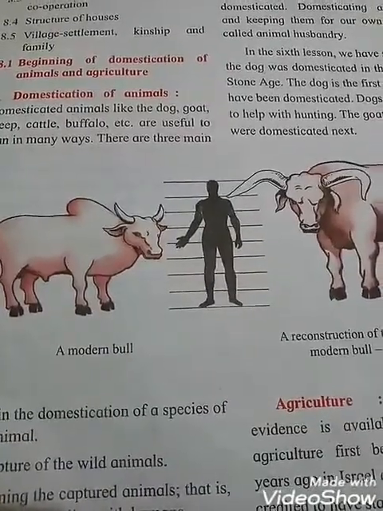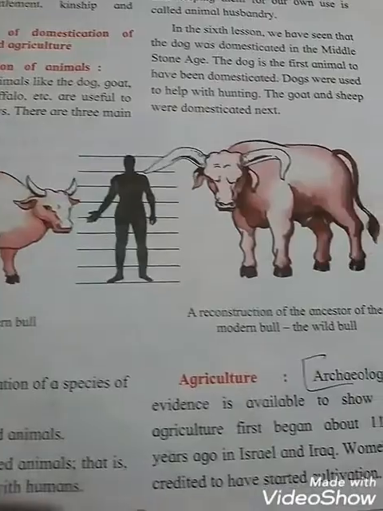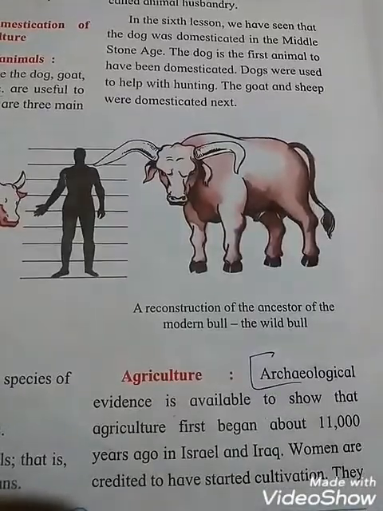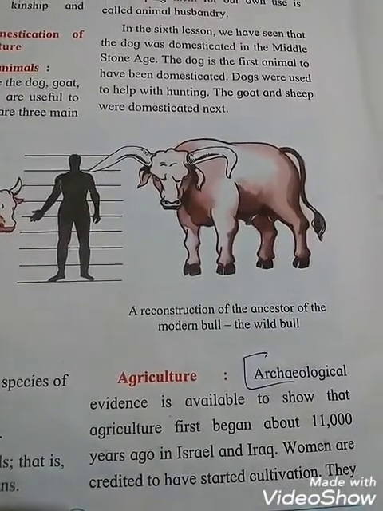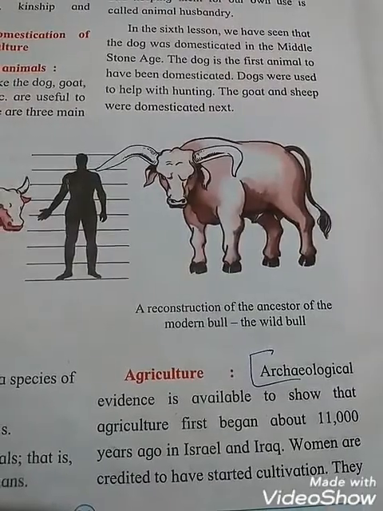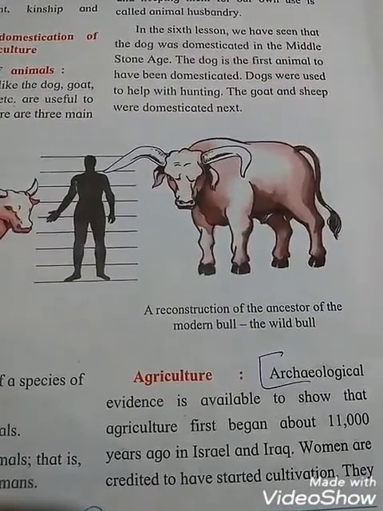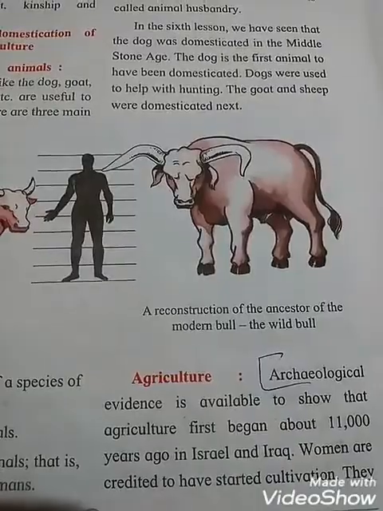Students, here is a picture of a modern bull, and this one is a reconstruction of the ancestor of the modern bull, the wild bull. Can you see the difference between the modern bull and the wild bull?